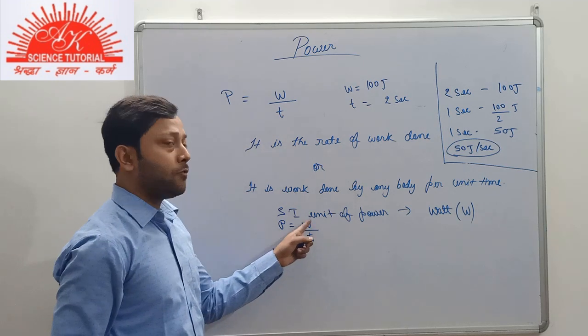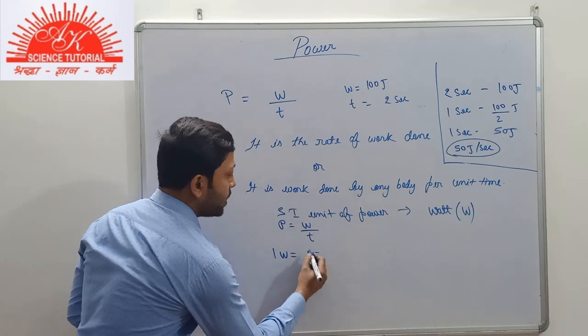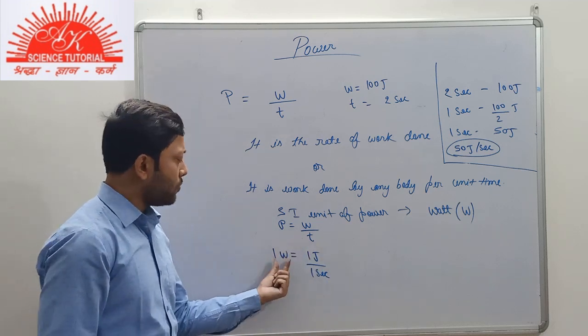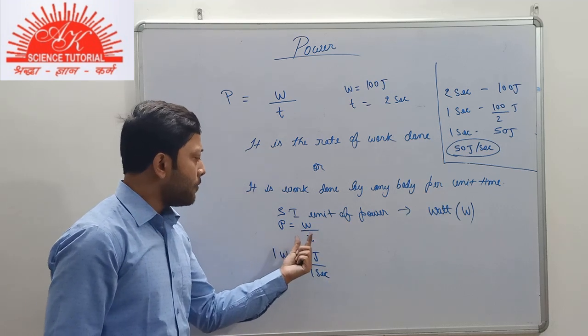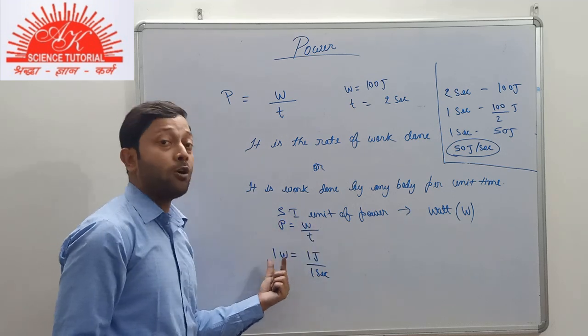Magnitude will be 1 for all the physical quantities. So work done will be also 1 joule and time will be of 1 second. Now you can define it of your own. What is 1 watt of power? If 1 joule of work is done in 1 second, then the power developed is of 1 watt.